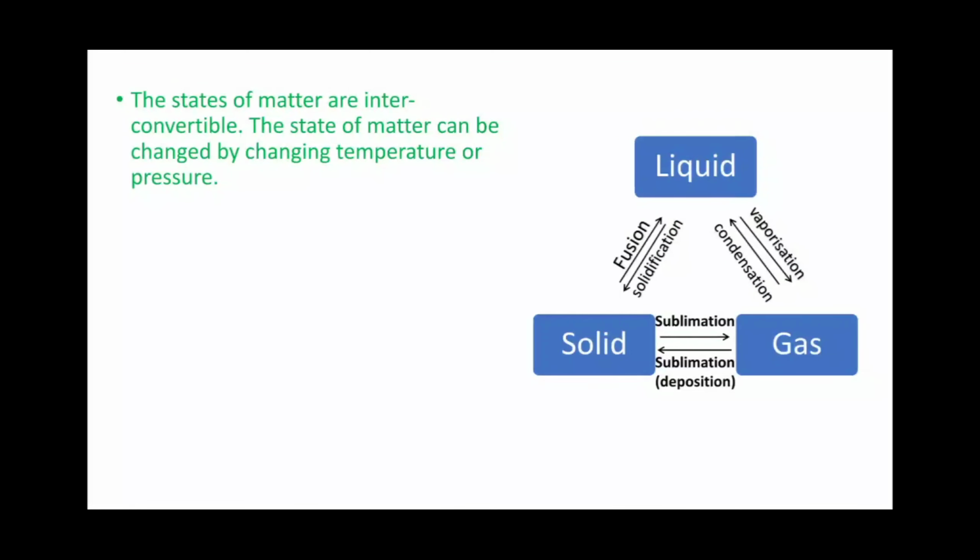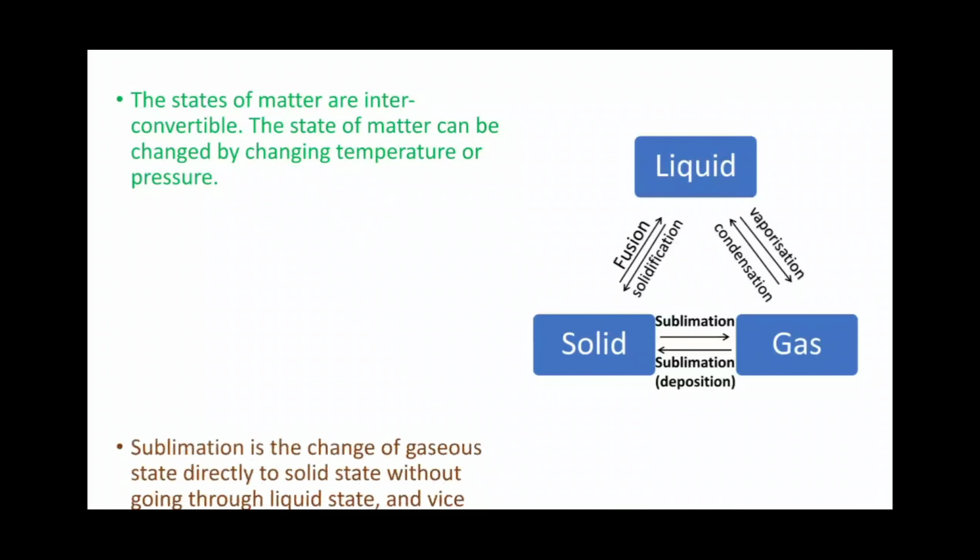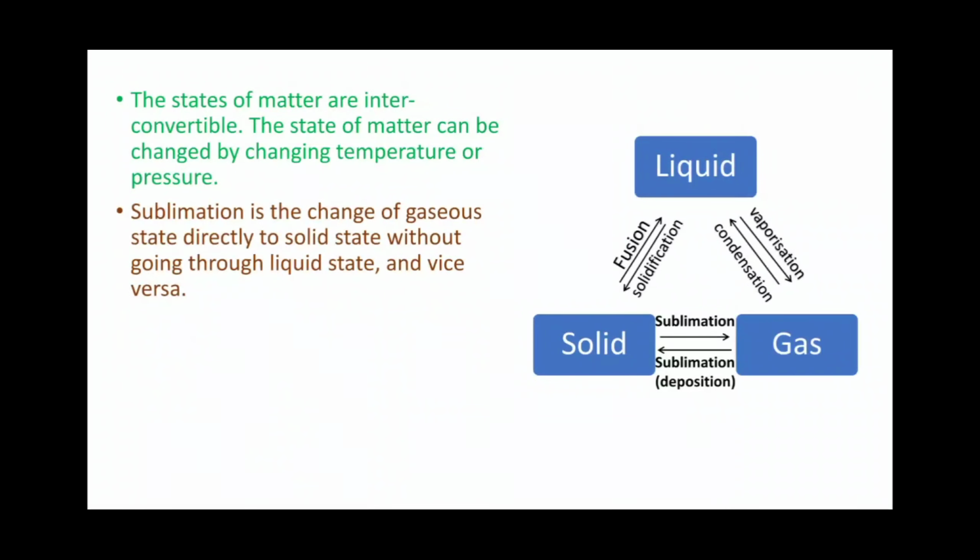The states of matter are interconvertible. The state of matter can be changed by changing temperature or pressure. Sublimation is a change of gaseous state directly to solid state without going through liquid state, and vice versa.